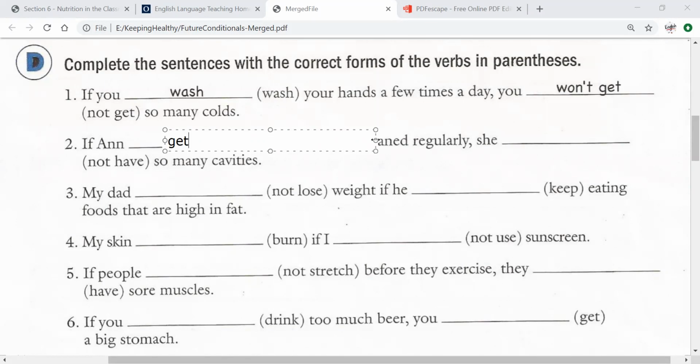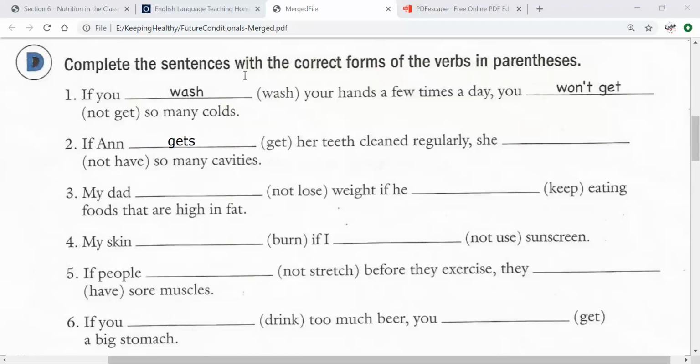Now, Anne is a girl. And he or she, remember, the verb gets an S. Okay, so if Anne gets her teeth cleaned regularly, means all the time, she not have so many cavities. Not have. Now, I need to take this verb, have, not have, and put it in present or future. Which one?